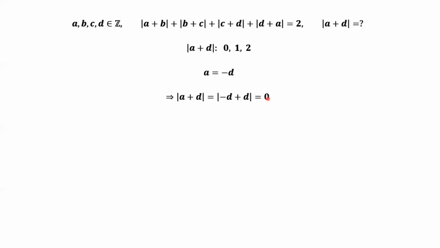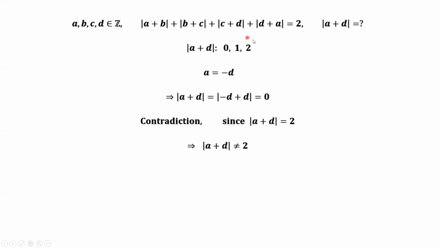What are we checking? We are checking absolute value of A plus D equals 2. This is a contradiction because the two results are not consistent. Therefore, absolute value of A plus D does not equal 2.